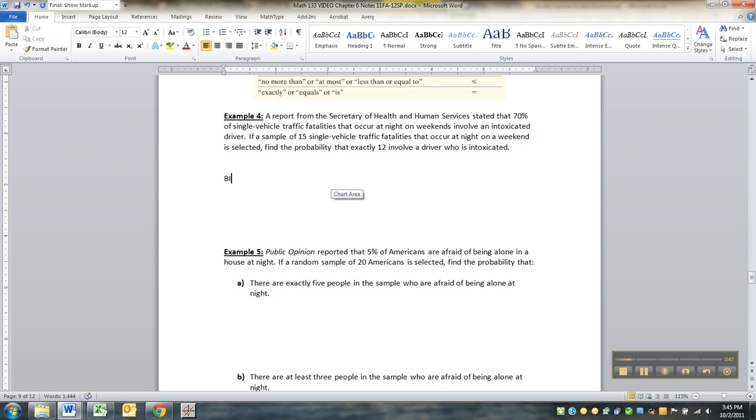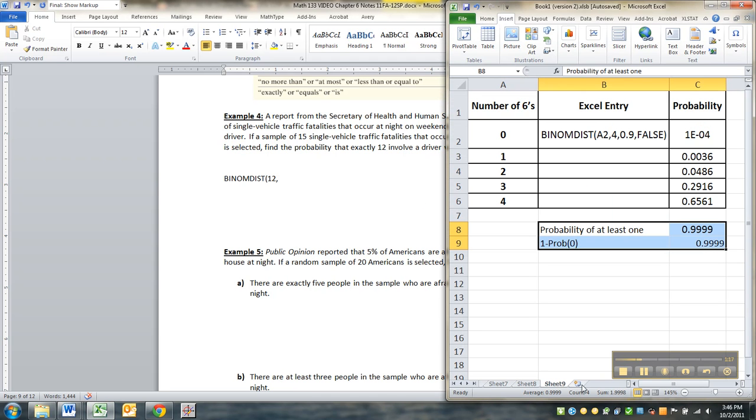Okay, so the way we're going to do this is binomial dist, and we're going to say you have 12 successes. Not that being killed by a drunk driver is a success, right? Don't get me wrong. Success and failure are not necessarily words that mean what we think they mean in English. Success means what you were looking for in your binomial probability. But of course, it might be a very bad thing indeed, as this would be. And then it's going to want the, actually, I can't remember. Let's go back to Excel and look at it.